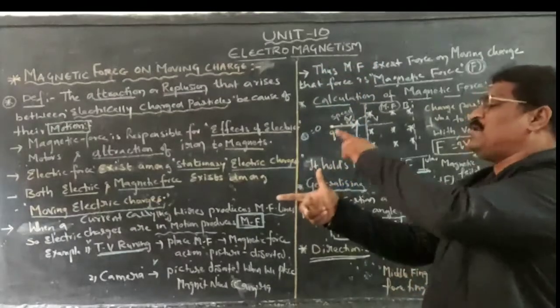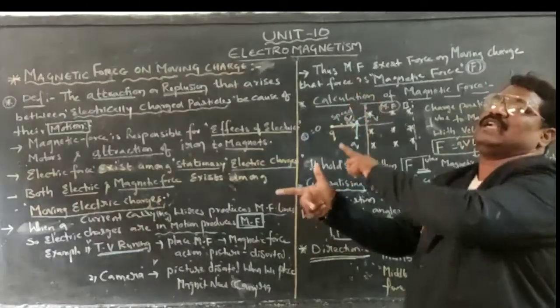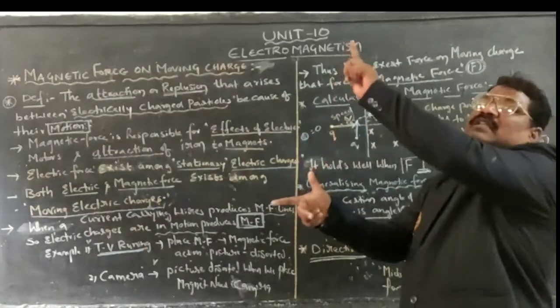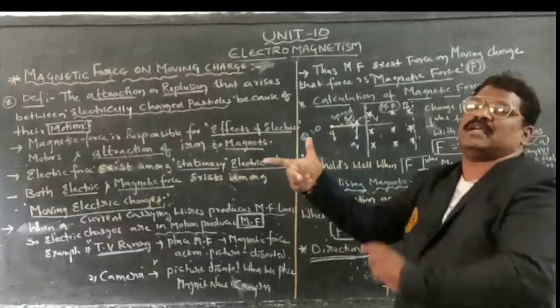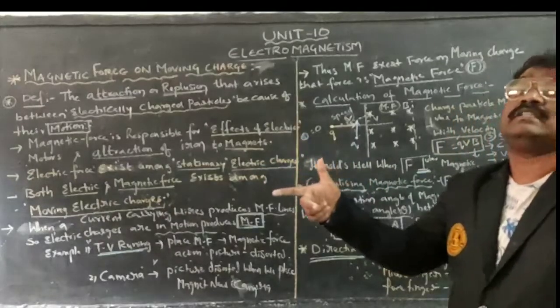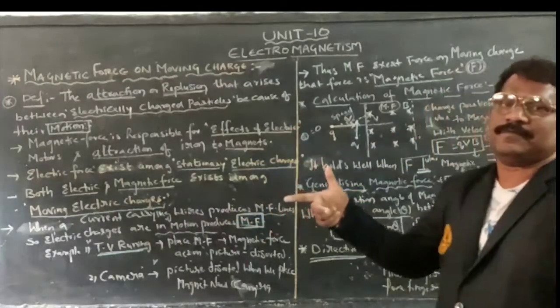Now check it out. The thumb represents the magnetic force. The direction of the magnetic force will always be upward. The thumb represents the magnetic force acting upon a charged particle which is in motion.